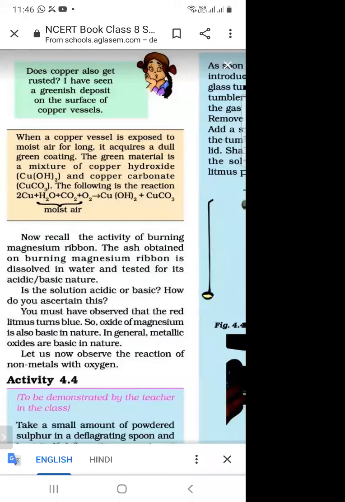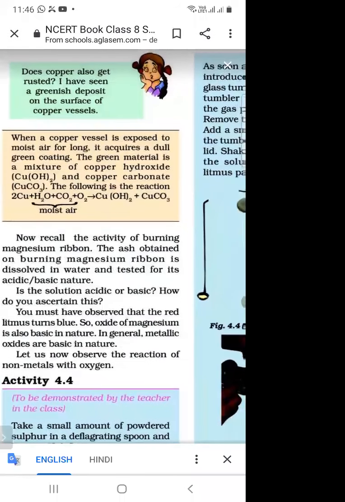So when a copper vessel is exposed to moist air for long, a green coating forms, and due to this coating the green color appears on the copper vessel. When copper reacts with moist air, two components are formed. And what are the components?